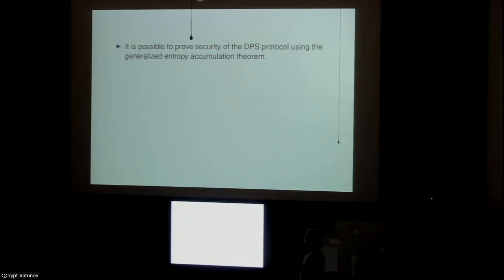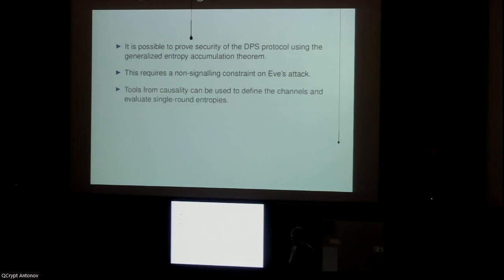So the first point is, with this generalized entropy accumulation theorem, we are able to prove security of this protocol. Doing so required us to put a constraint on Eve's attack, namely that she does not signal from future to previous rounds. With this constraint, we can use tools from causality to both define the channels and then also to evaluate the single-round entropy. There are some nice tools that allow us to tackle this optimization problem.